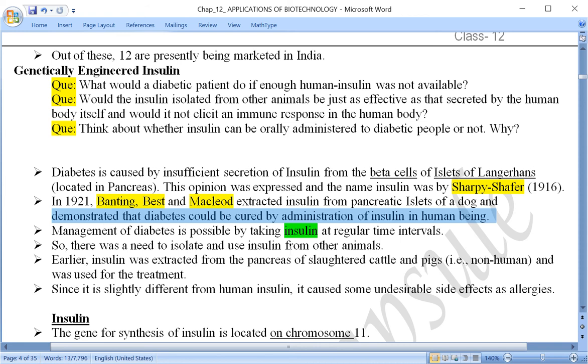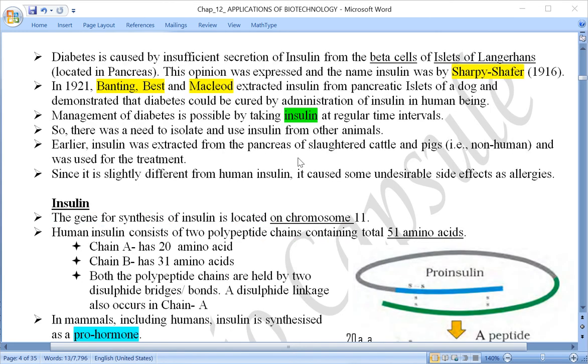In that case, insulin should be provided at some regular interval of time. The diabetic patient has to take insulin at a regular interval of time, let us say once daily or twice daily, whatever is prescribed by the physician.